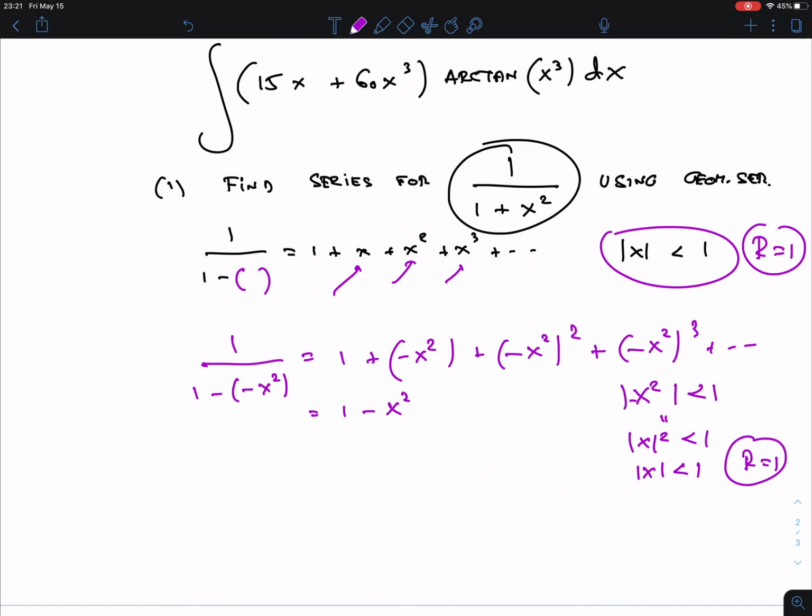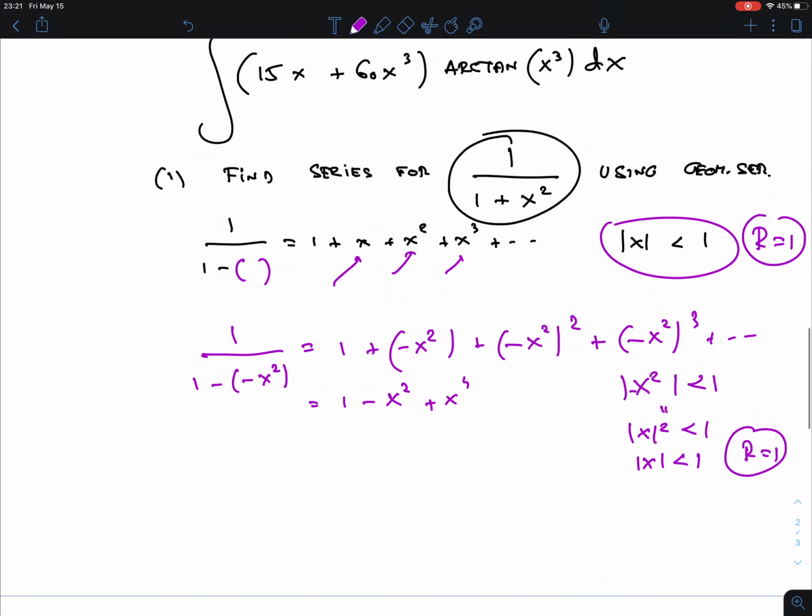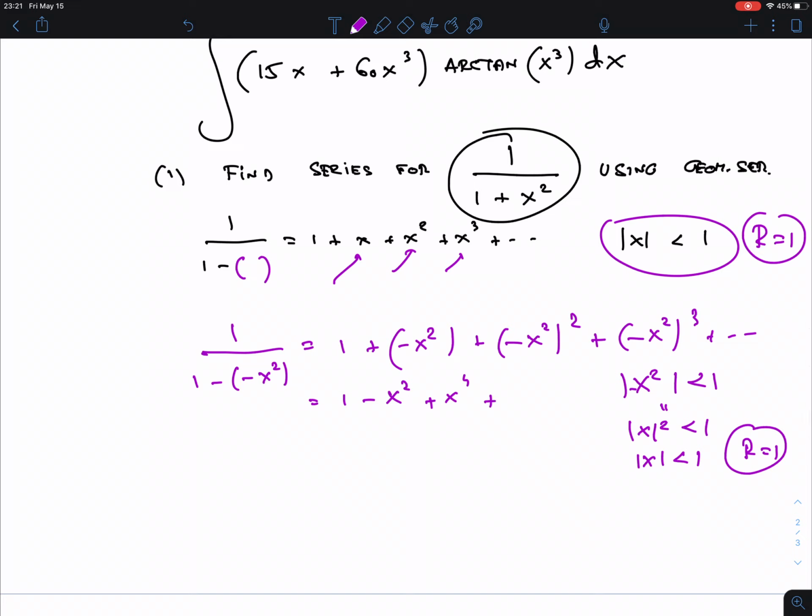Okay, let's write this out a little bit neater. 1 minus x squared, then. Please, a power of a power, it's multiplying exponents. Don't make this mistake, because then you sometimes get really weird things. Oh, plus, it's a third degree, right? So there's going to be a negative here.